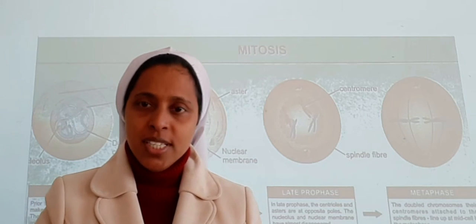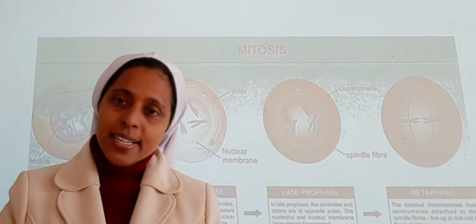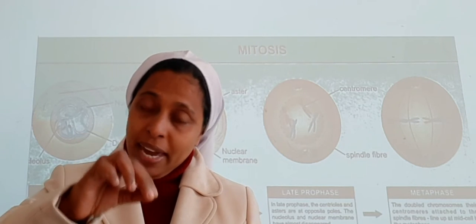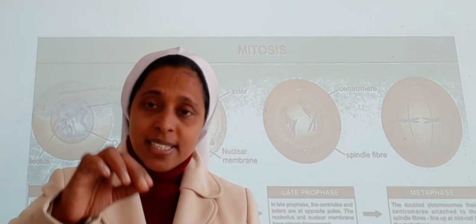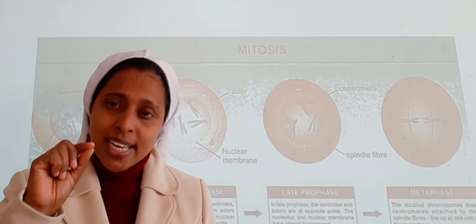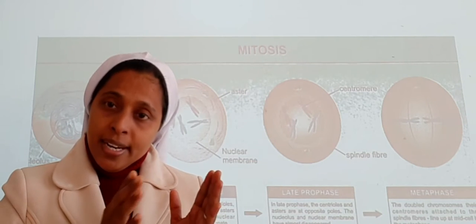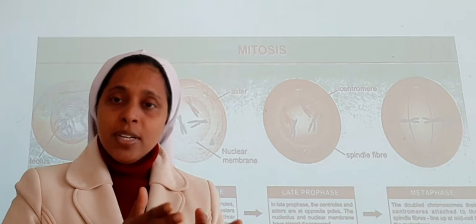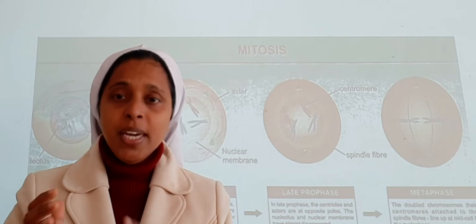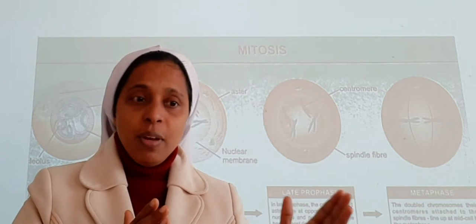Now the second point: mitosis is the equatorial division. Why is it called so? Because the number of chromosomes and the type of chromosomes in the parent cell will be the same in the daughter cell also. Understood?